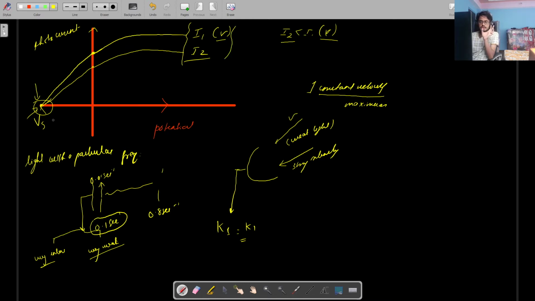But the stopping potential will not depend on the intensity. So you can have any intensity of the same frequency, but your stopping potential will always remain constant for the same frequency. If the frequency remains constant, your stopping potential will always remain constant. Okay, so this is one important thing that you need to know. So intensity only affects the number of electrons that is getting emitted.